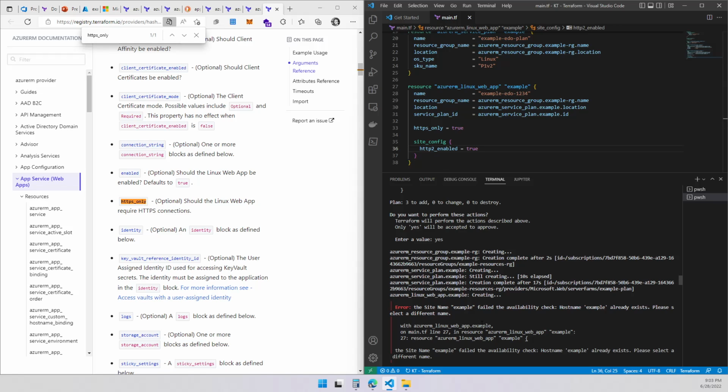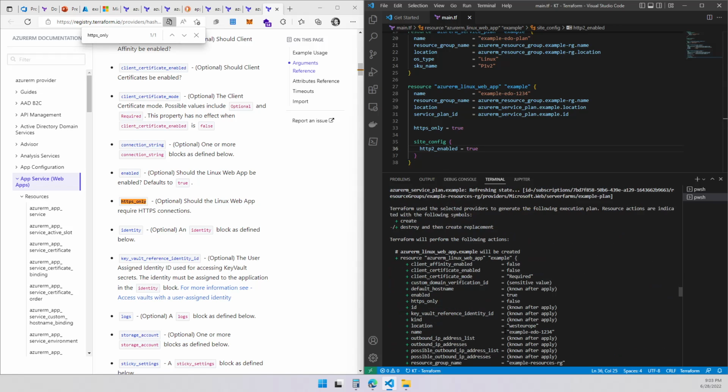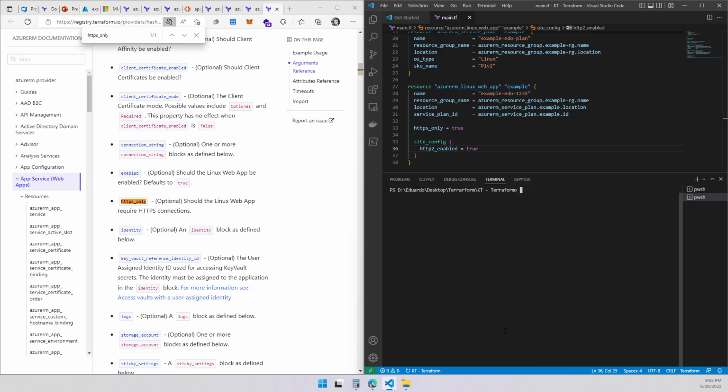So let's do that. Let's run the validate over here. Let me clear the screen. Let's run the validation. It's good. Let's do a plan again. So once we got the planning, we're going to be seeing if those changes are going to be reflected on what we need.